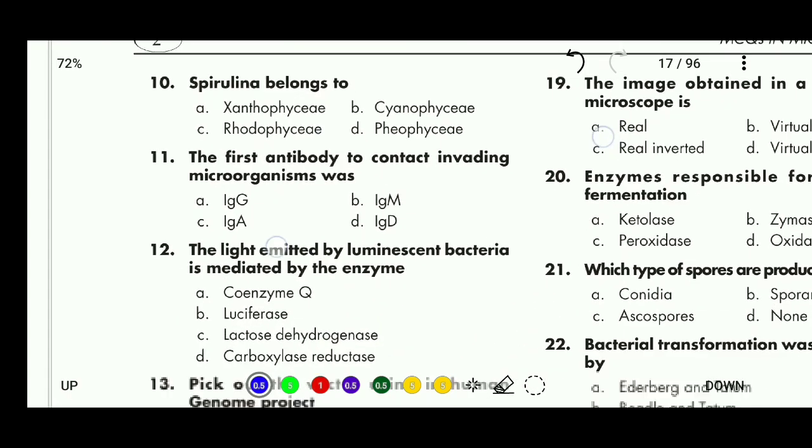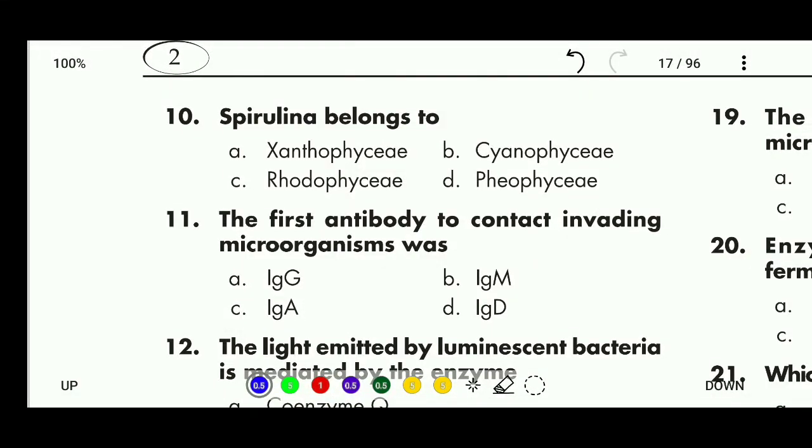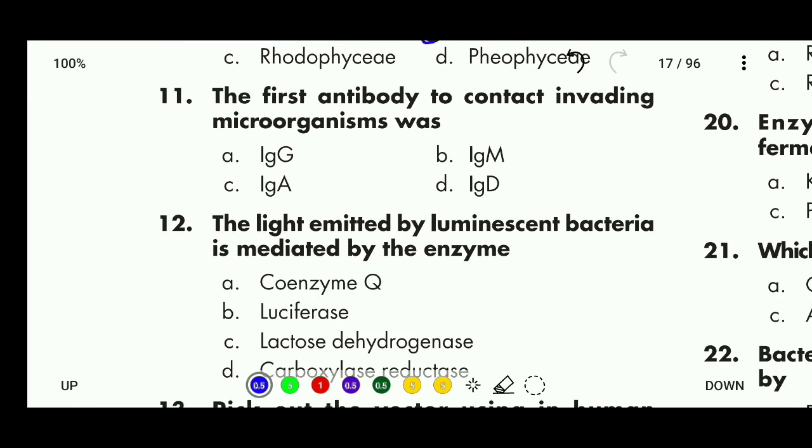Next, question number 10. Spirulina belongs to Xanthophyceae, Cyanophyceae, Rhodophyceae and Phaeophyceae. The correct answer is B, Cyanophyceae. Spirulina belongs to Cyanophyceae. The first antibody to contact an invading microorganism was IgG, IgM, IgA, IgD. The correct answer is IgM is the first antibody to contact an invading microorganism.